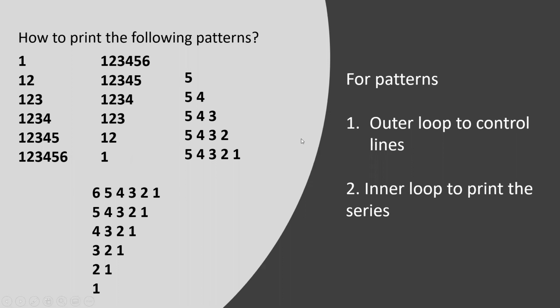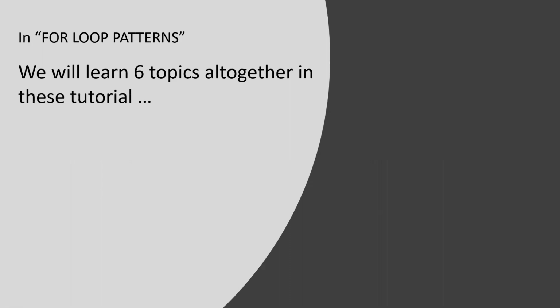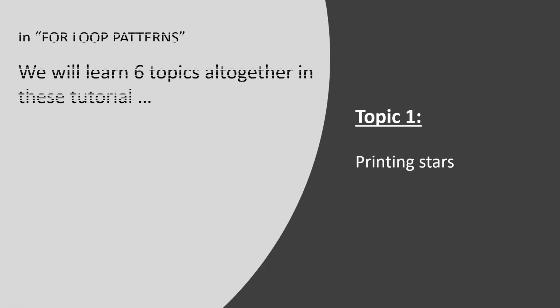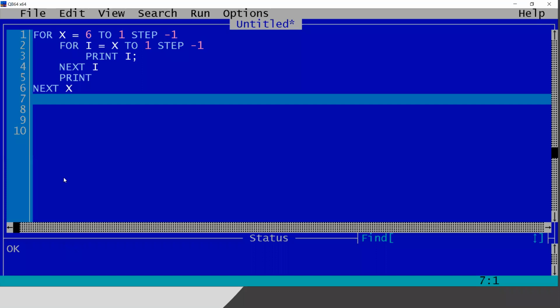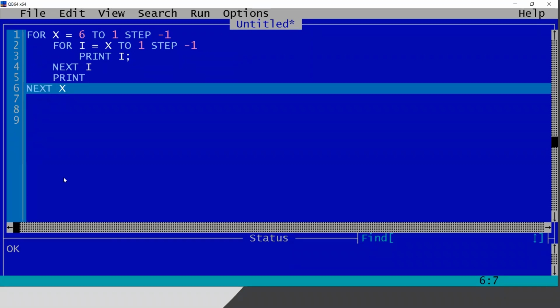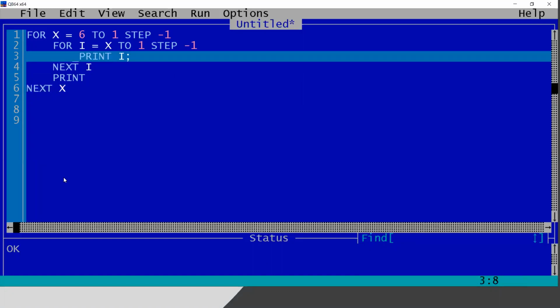Today we will be covering 6 different topics regarding for loop patterns. The first is printing stars. It is a common problem in the academic syllabus, and you have seen multiple problems on the internet as well, on how to print this pattern of stars. So today in this class we will see how to print the pattern of stars. Any program that we have already done, any pattern, we can convert into stars just by writing print star.